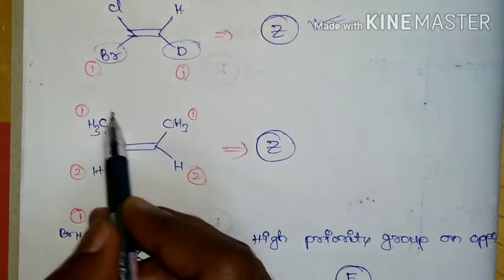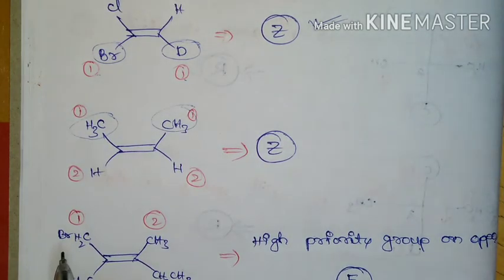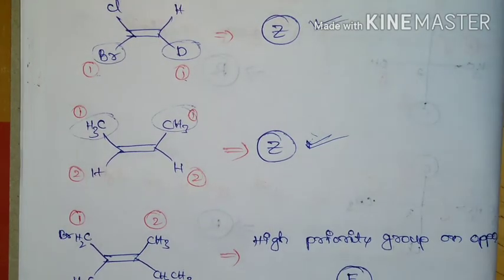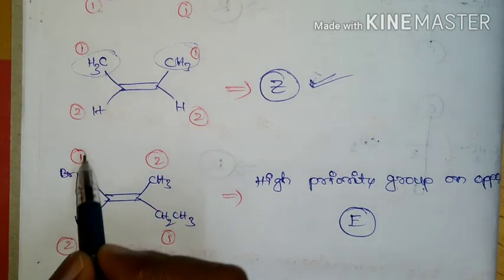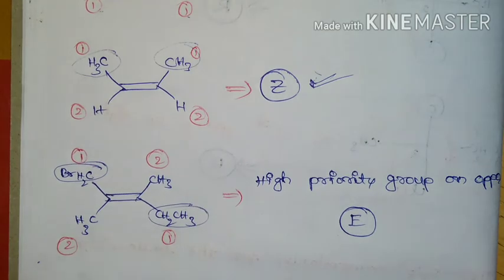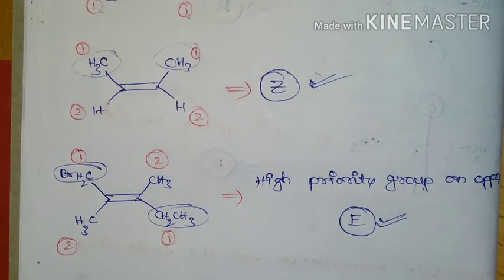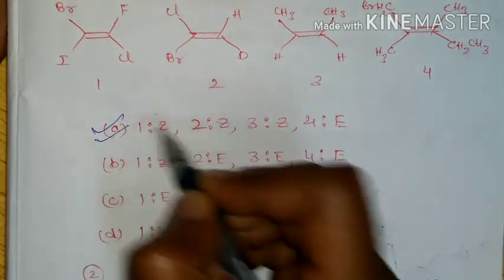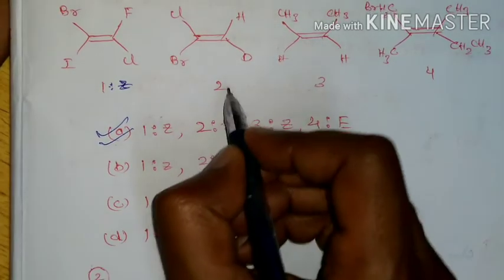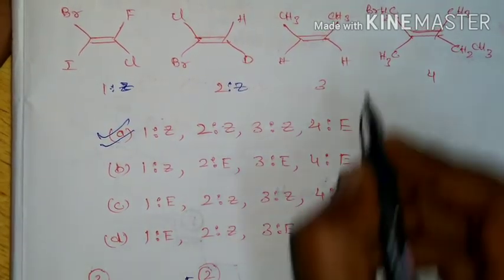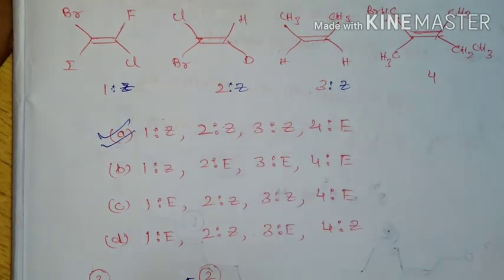Third molecule, here also higher priority groups are on the same side. So it is also Z. And if you come for the fourth molecule, here the higher priority groups are on the opposite side. So hence it will have E nomenclature. Option A is correct. That is, the first molecule is going to have Z nomenclature, second is also Z, third is also Z, fourth one is E.